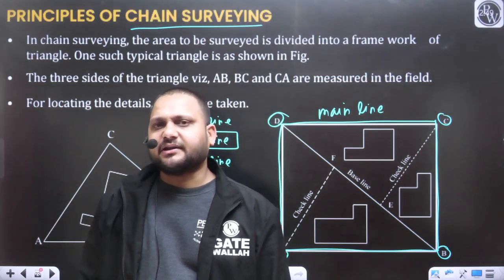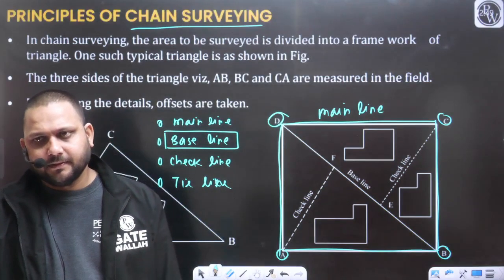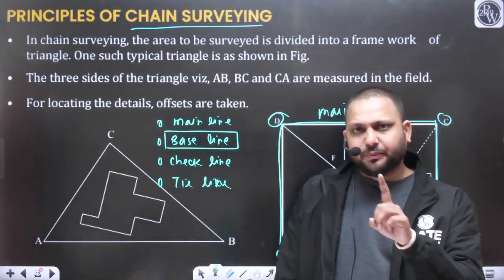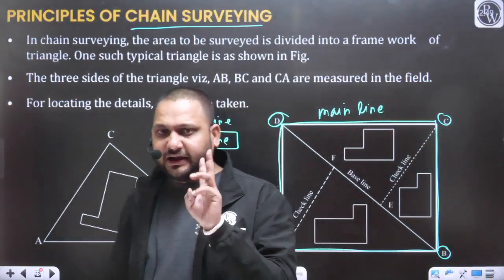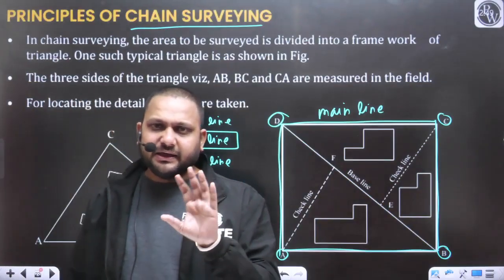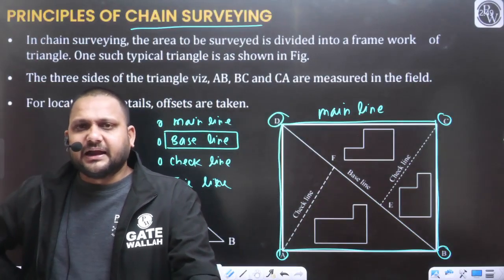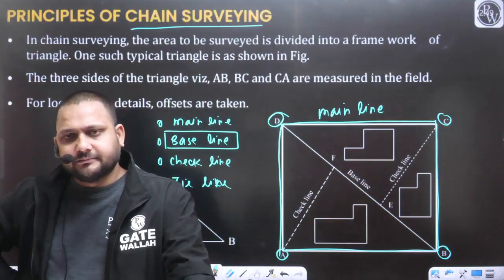So what are the characteristics of the baseline? First, it should be the longest line. Second, it should divide the entire area in approximately two equal parts. And that line we can consider as the baseline.